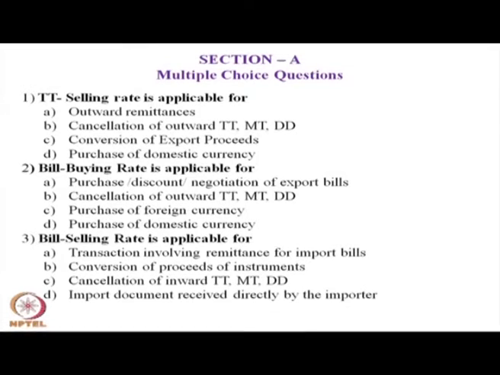When you need foreign exchange, you go to the bank, ask for TT selling rate. You want to send dollars from India to Canada, you go to the bank, ask for TT selling rate. So, you buy a TT. Answer is A, outward remittances.